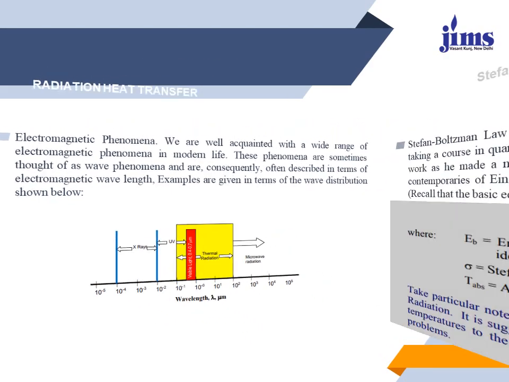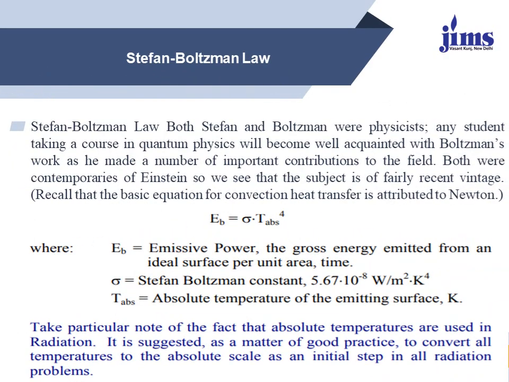Next, the Stefan-Boltzmann law. The Stefan-Boltzmann law is very important in the case of radiation. It states that the emissive power of a black body is directly proportional to the fourth power of its absolute temperature.